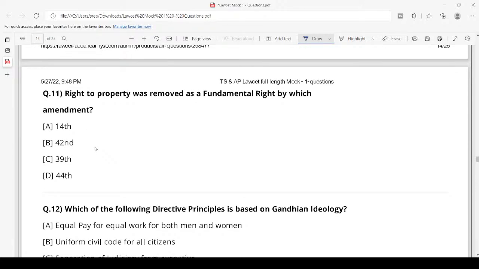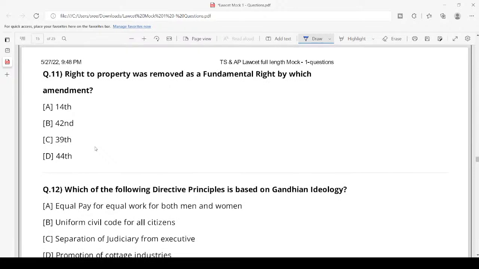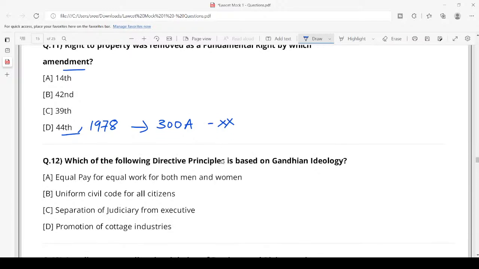Next, right to property. Next, the supplementary question. Right to property was removed as a fundamental right by which amendment? 44. By 44th Amendment Act, which was enacted in the year 1978. So it was removed as a fundamental right and it is placed as a constitutional right or a legal right under Article 300 capital A, which is in Part 20 of the Constitution. Okay, next.